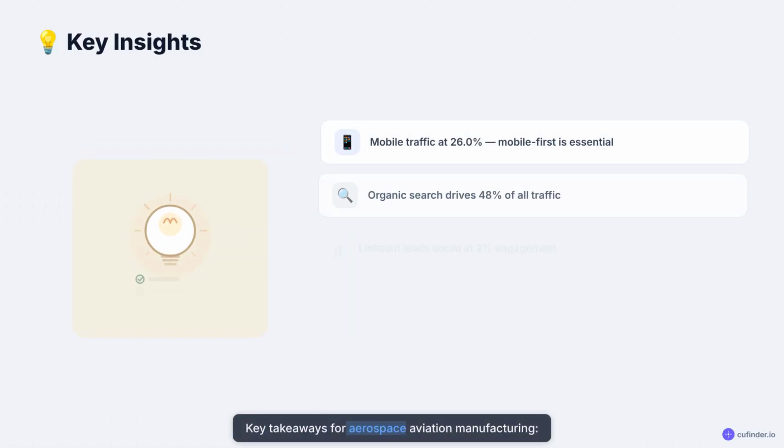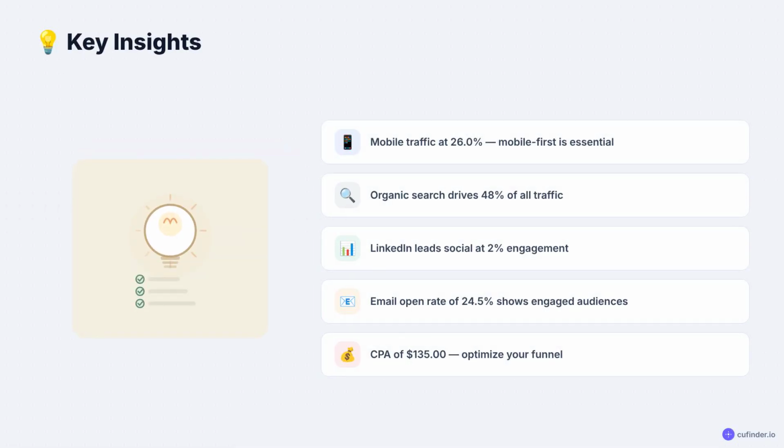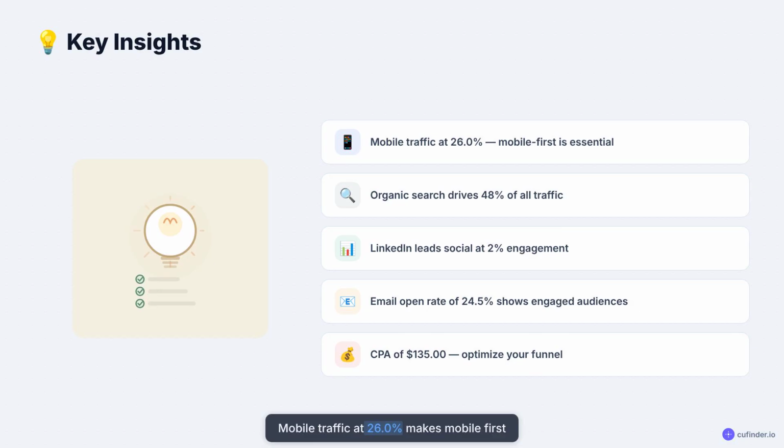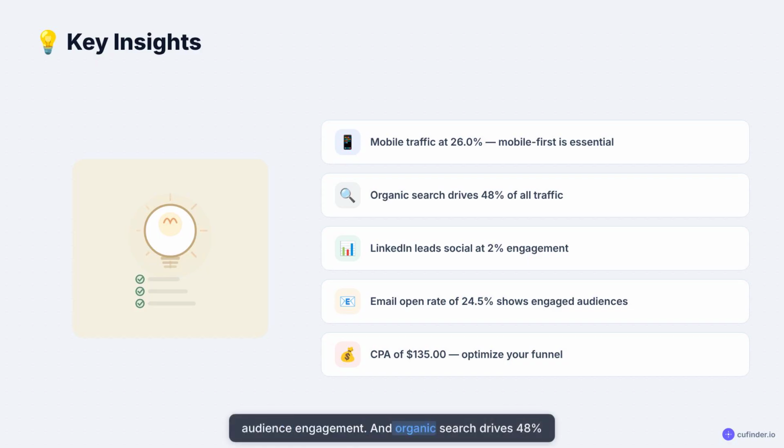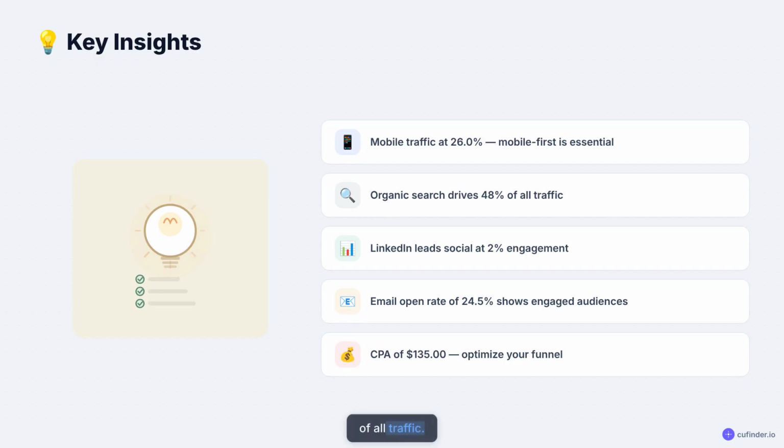Key takeaways for aerospace aviation manufacturing. Mobile traffic at 26.0% makes mobile first essential. LinkedIn leads social engagement at 2%. Email open rates of 24.5% show strong audience engagement, and organic search drives 48% of all traffic.